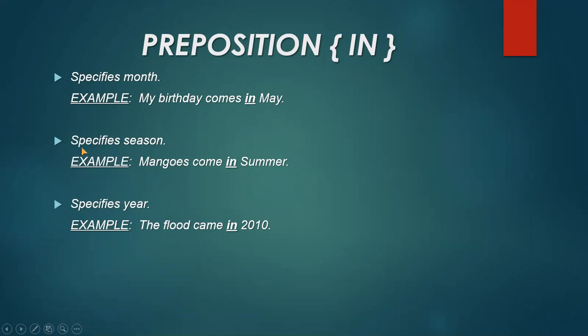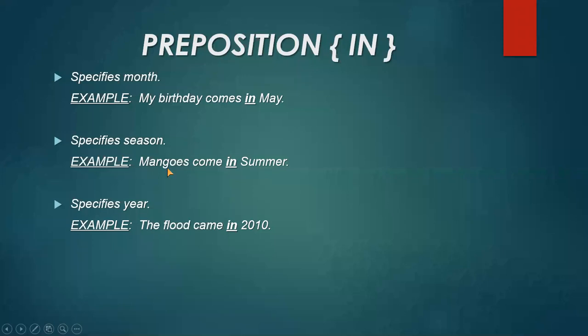Another use of preposition in is that it specifies the season. You know that there are 4 seasons of the year: summer, winter, autumn, and spring. So these seasons can be shown by using the preposition in, which is showing the relation between the season and the noun or the pronoun.